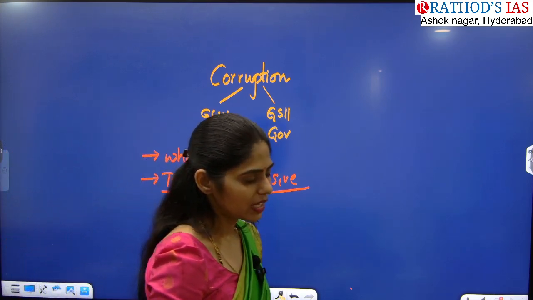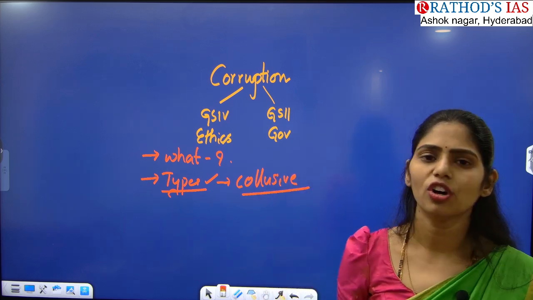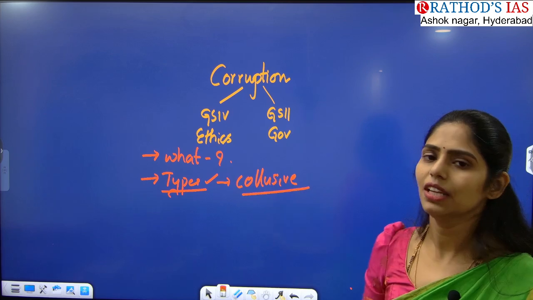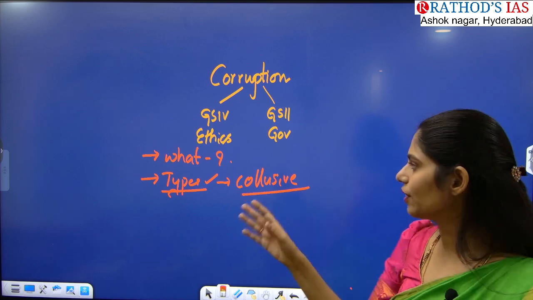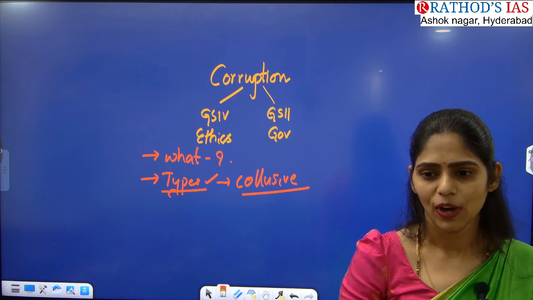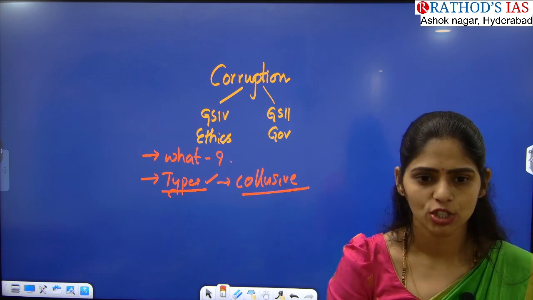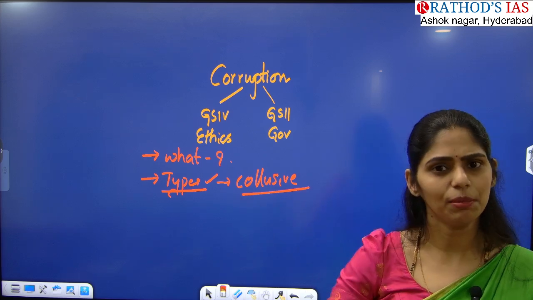For example, if that officer has a marriage in the family, then in this type of collusive corruption that person can provide dinner services or arrangements for the marriage in a very rich and lavish manner. Like that they will be providing certain services.